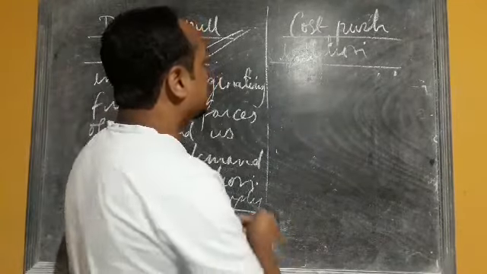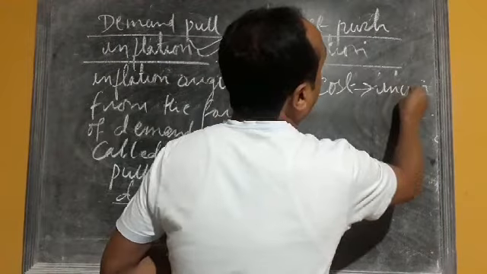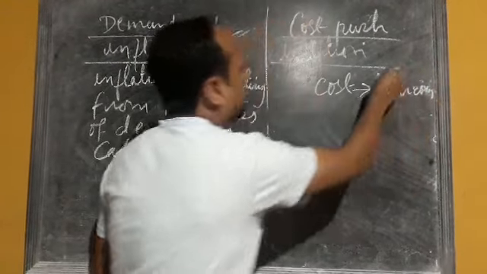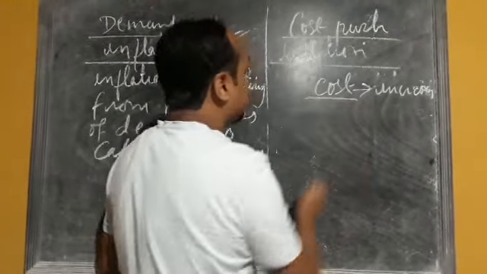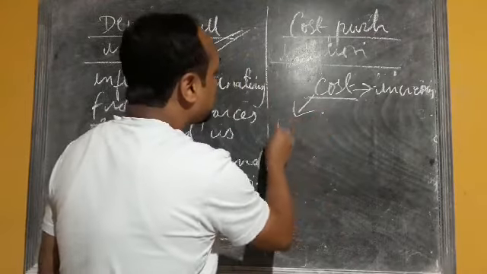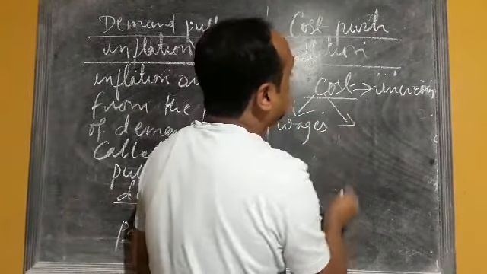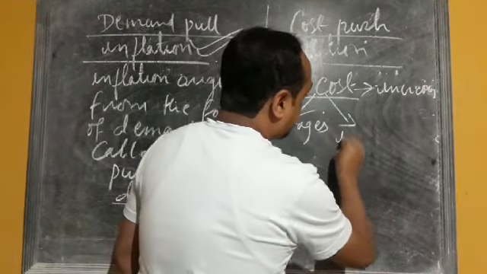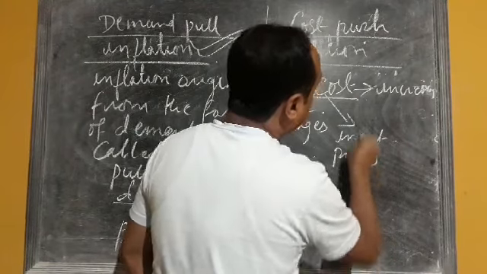So here you have to understand how the cost is increasing, or how the cost increases. This cost increases due to various reasons, and one of the important reasons is wages. Second reason could be input prices.